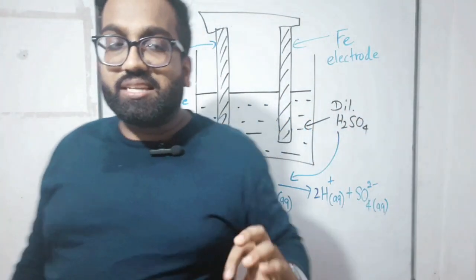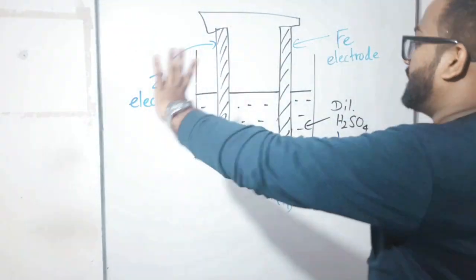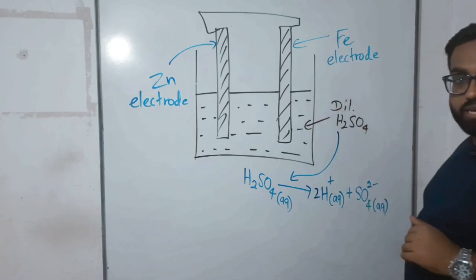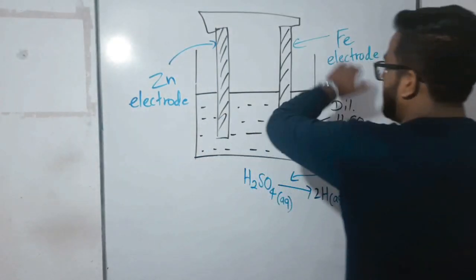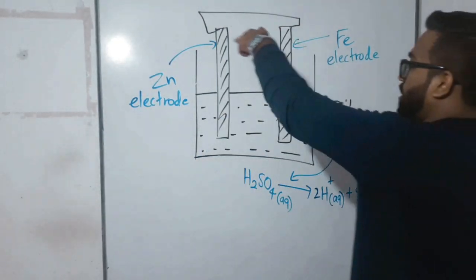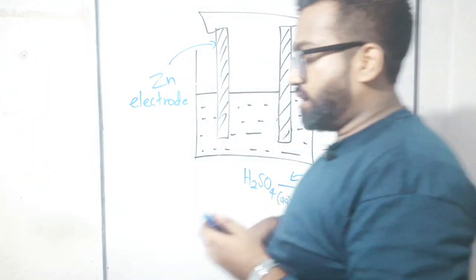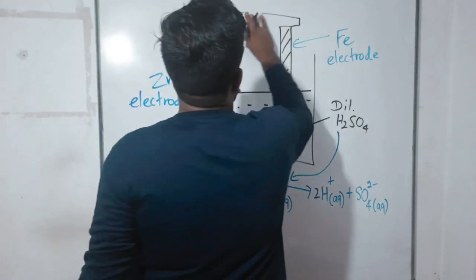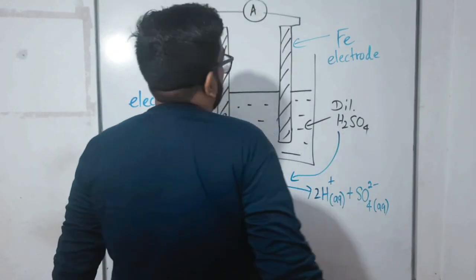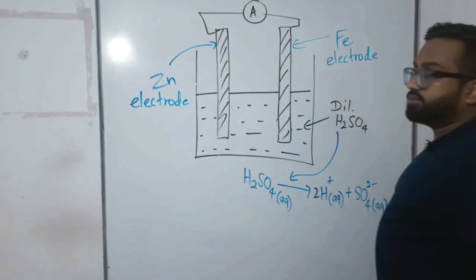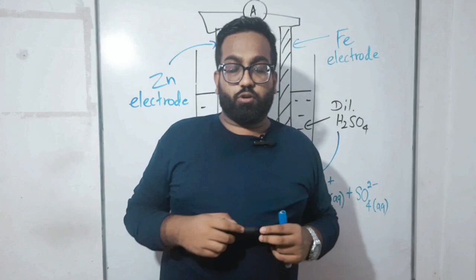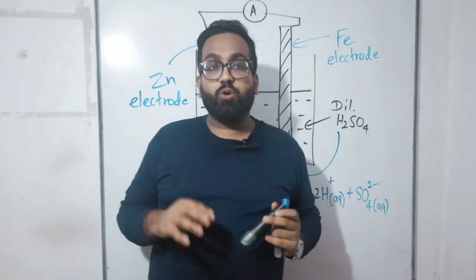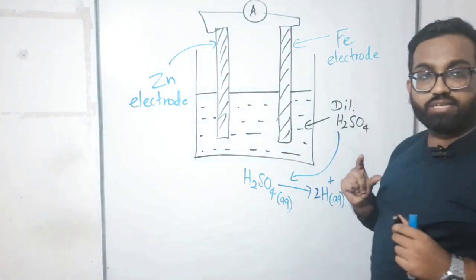Now, children, can you please remember? You have already set up this apparatus, right? You have taken a beaker, you have put dilute sulfuric acid inside there, and you have taken a zinc rod and an iron rod, put them inside, and connected them with a wire. This is not mentioned in your book, but for your awareness, I will draw an ammeter here. This is the circuit symbol of an ammeter. If the indicator of the ammeter is rotated, we can see a current flows there. Now let's see what is going on here.